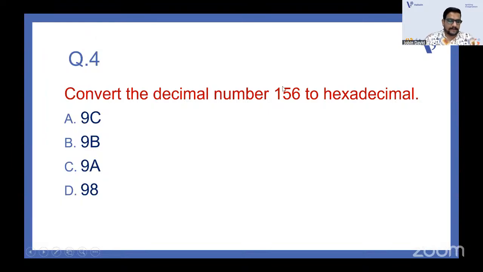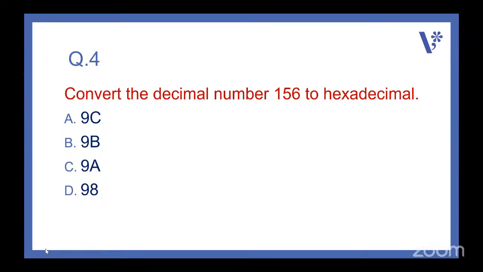Convert the decimal number 156 to hexadecimal. Hexadecimal uses numbers and also alphabets. It is a 16-digit system. They use 0 to 9, and then they use A for 10, B for 11, like that. So can you convert this decimal number 156 to hexadecimal?